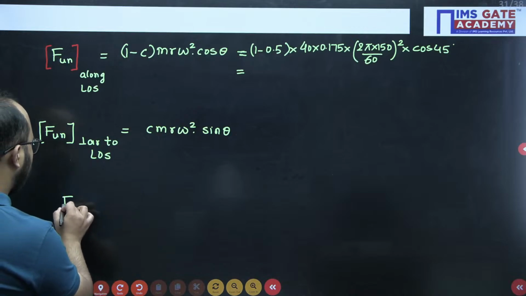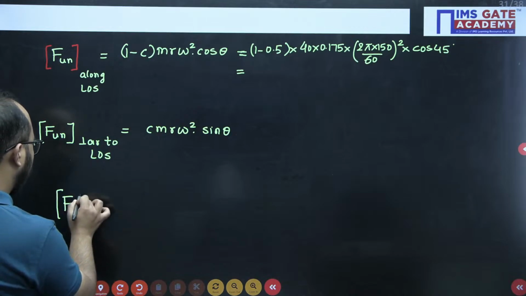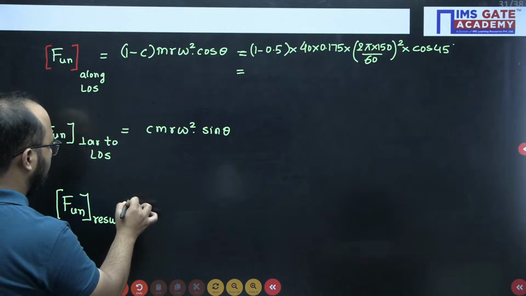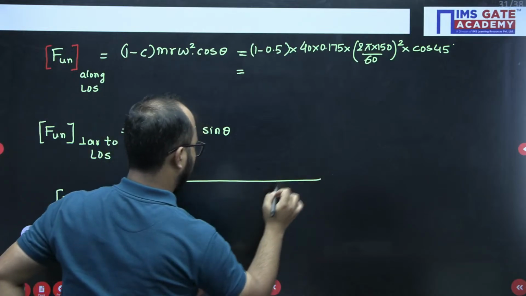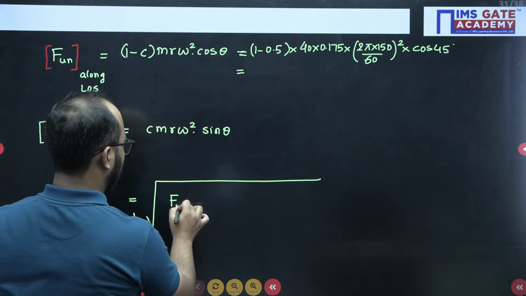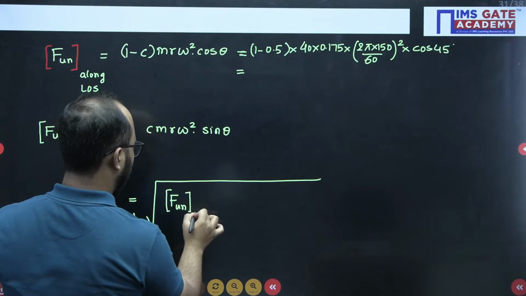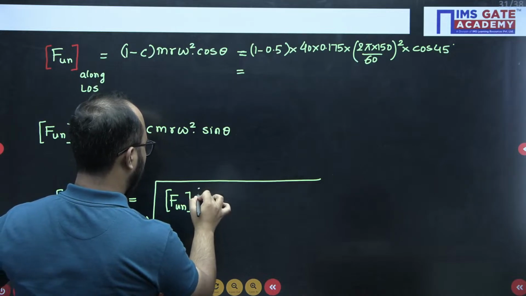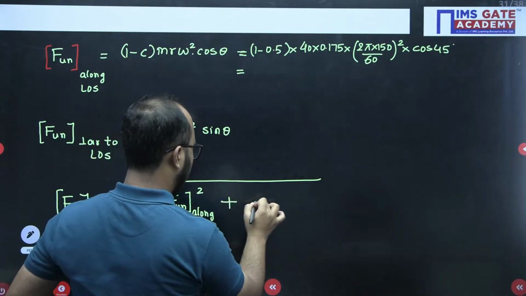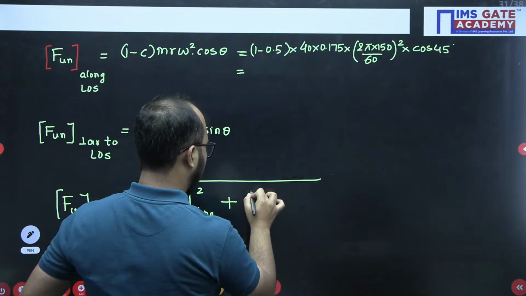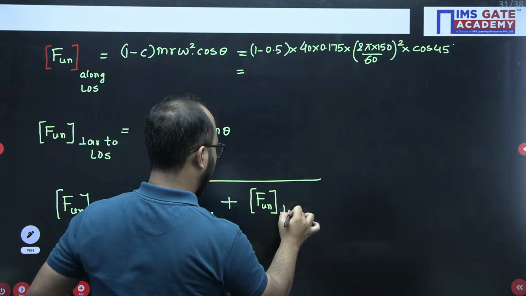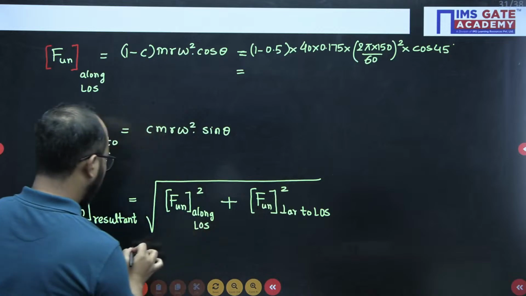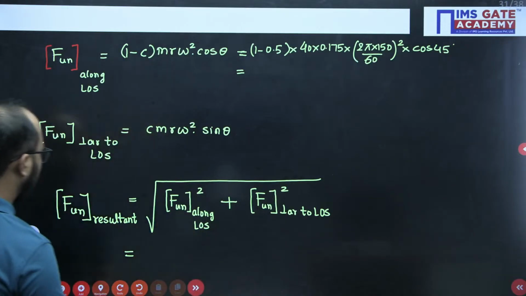And the resultant unbalanced force along line of stroke, you will get the resultant answer also from this relation.